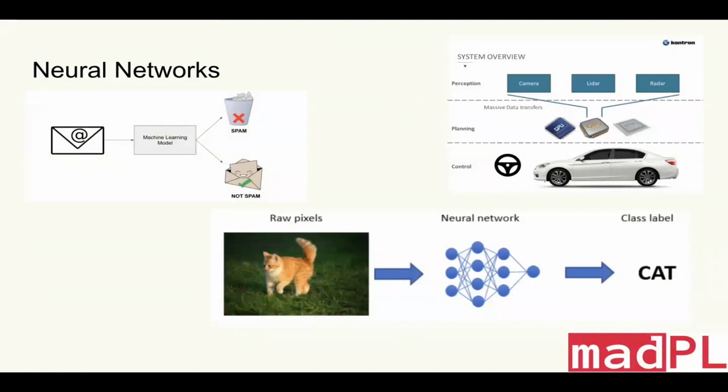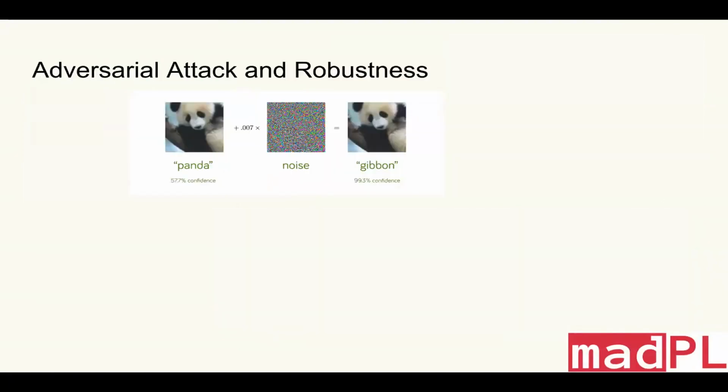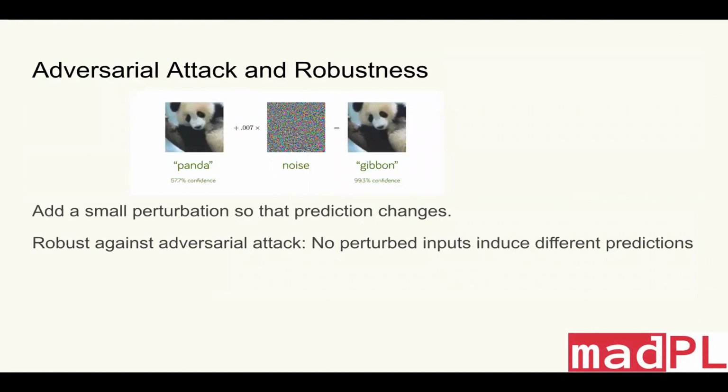So what are adversarial attacks? Given an input, if we add a small perturbation, the classifier can change its predictions significantly. In this panda example, if we add a noise to it, the resulting image is still a panda to human eyes. However, the classifier will say this is a gibbon instead of a panda. This raises serious concerns for users.